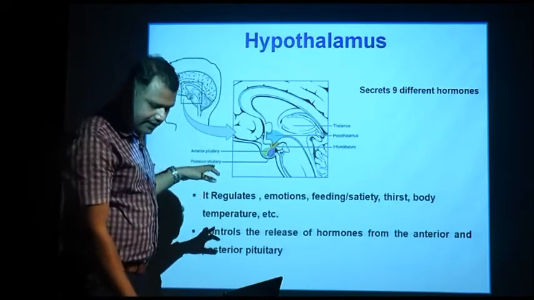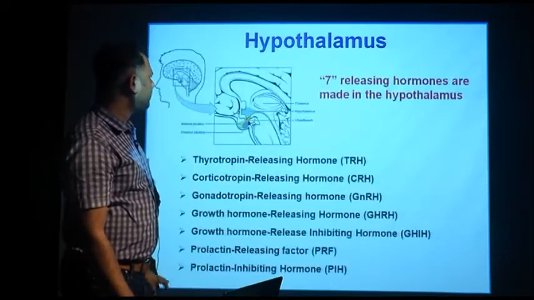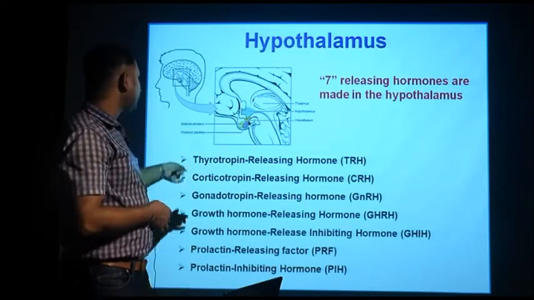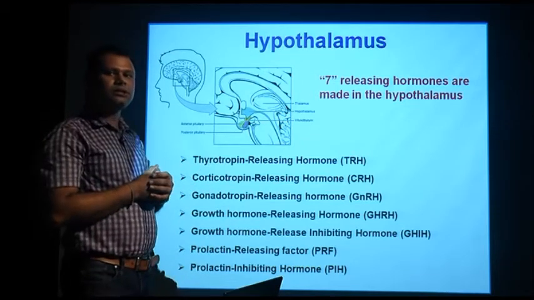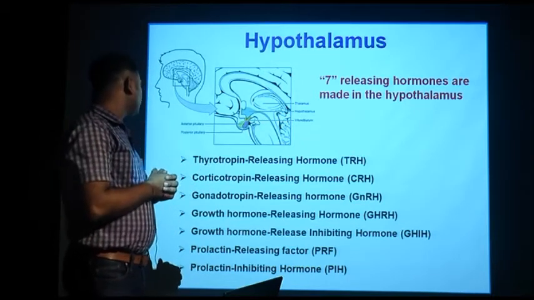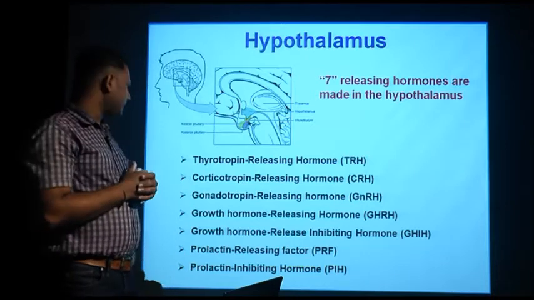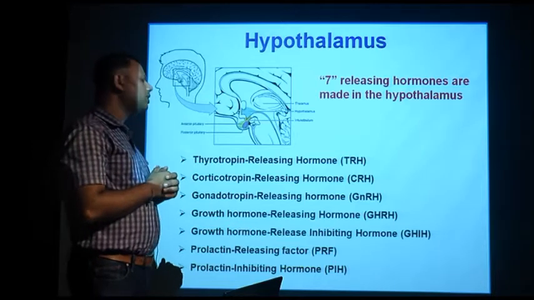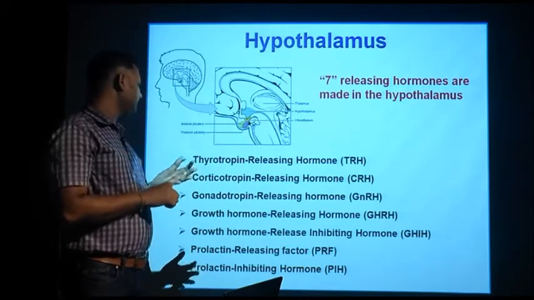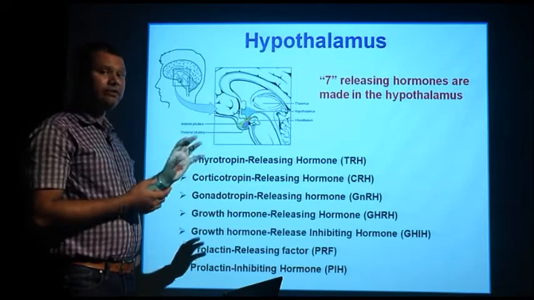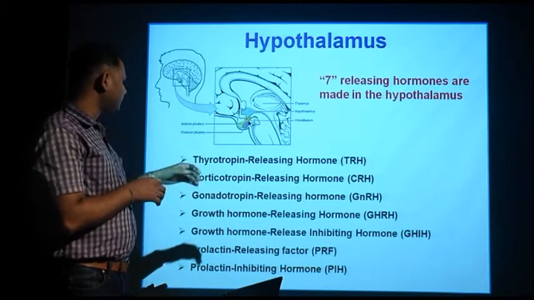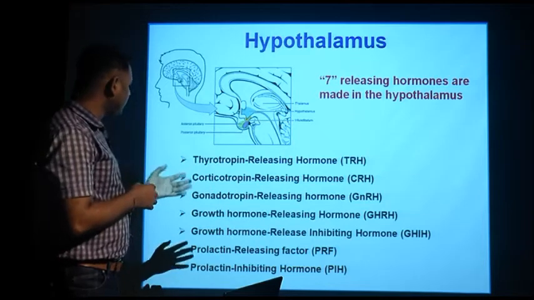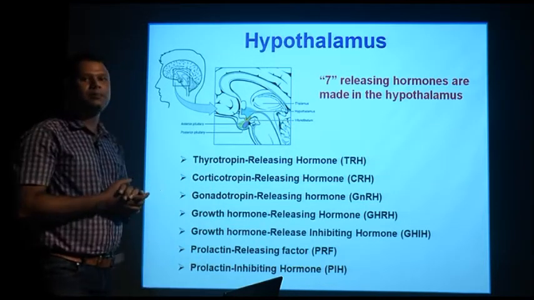This pituitary is under the control of the hypothalamus, and the 7 releasing hormones of the hypothalamus are thyrotropin releasing hormone, also known as TRH, corticotropin releasing hormone or CRH, gonadotropin releasing hormone or GnRH, growth hormone releasing hormone or GHRH, growth hormone release inhibiting hormone, which inhibits the release of growth hormone, then prolactin releasing factor or PRF and prolactin inhibiting hormone or PIH.